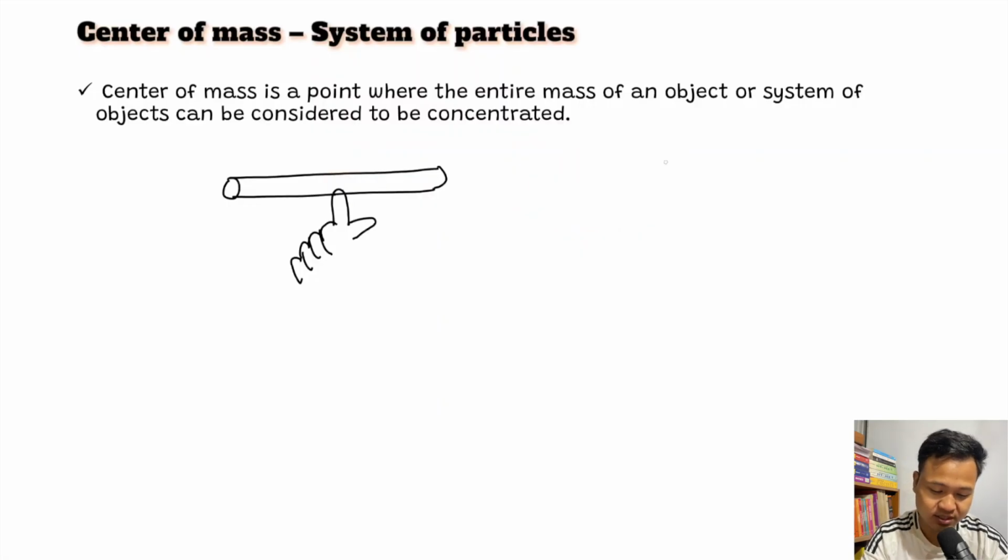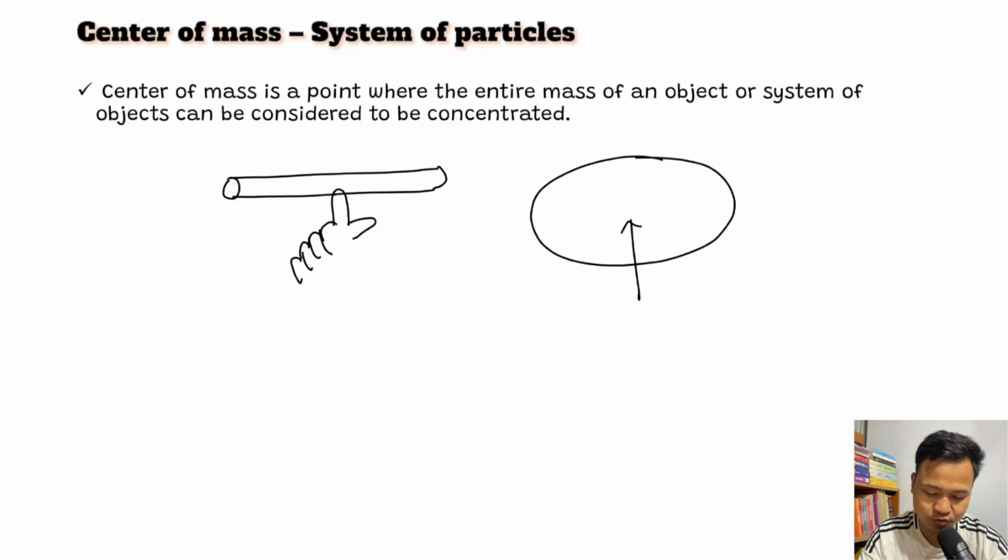Suppose you have a disc. If you try to balance this disc, it is possible if you try to balance it in the middle. So it looks like the whole mass is concentrated at the center.